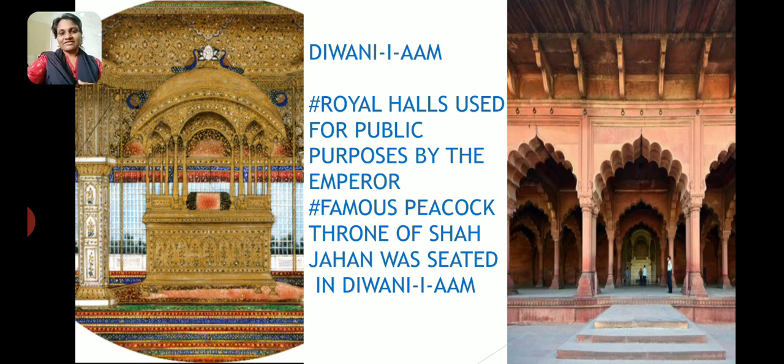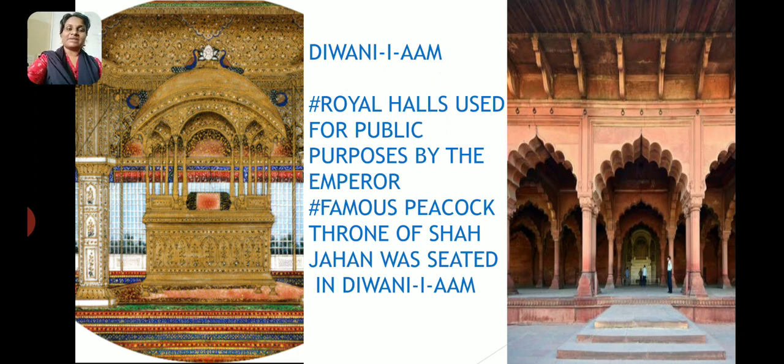Now on the left hand side of the video, there you can see a picture. That image is of the royal throne called the Peacock Throne. Now this Peacock Throne was the throne on which the emperor used to sit, and he used to meet the people from his throne. So the Peacock Throne was kept where? It was kept in the Diwani Arm. And Diwani Arm were the royal halls where the public could meet the emperor.